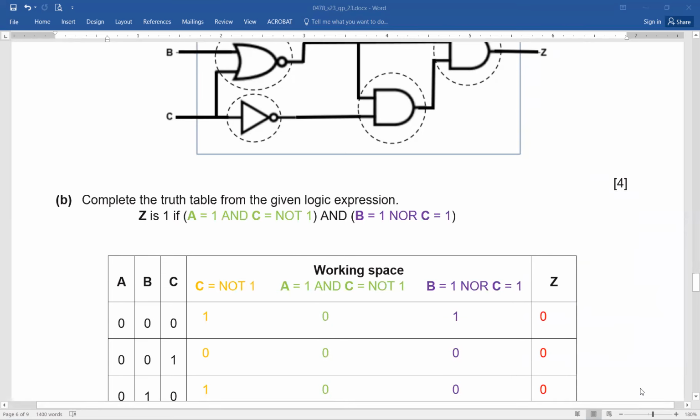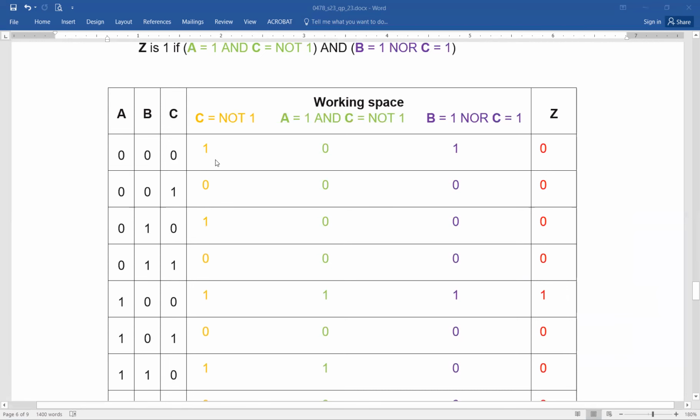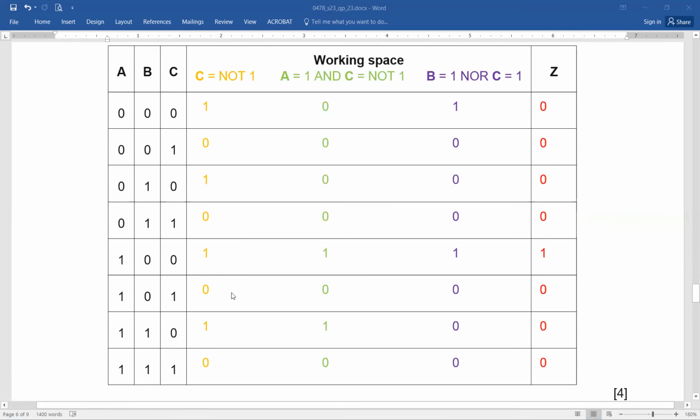Now part B. Complete the truth table for the given logic expression. Now this is the logic expression. For simplicity, I have written it once again for you. First thing is C equals NOT 1. So you can see C equals NOT 1, so the signal C is reversed. Here you can see the result is 1, 0, 1, 0, 1, 0, 1, 0. Any issues?